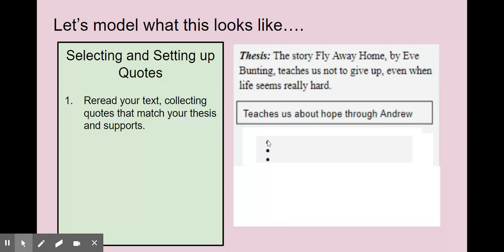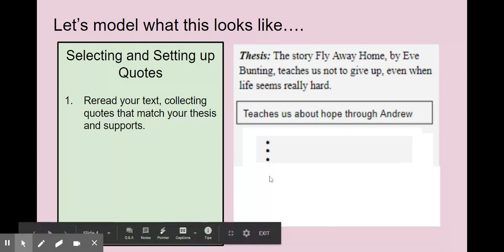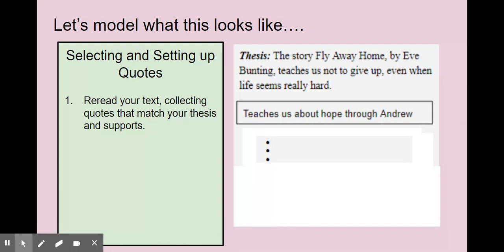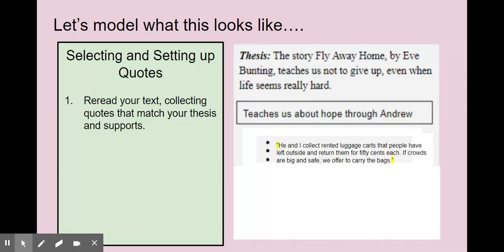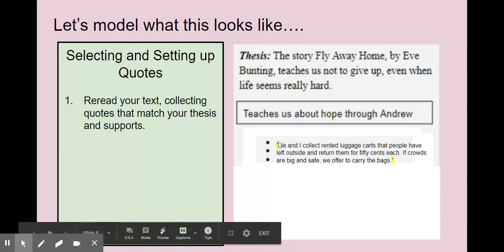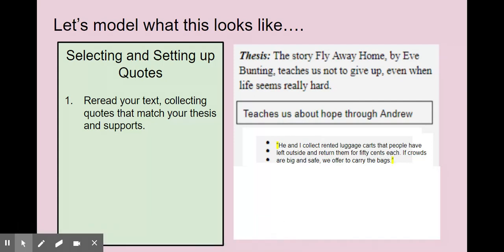So here's our support. And now for my bullet points, I'm going to put some quotes that I think show us how Andrew teaches us never to give up. So one quote I found that I think teaches us this is, "He and I collect rented luggage carts that people have left outside and return them for 50 cents each. If crowds are big and safe, we offer to carry the bags." So this is when we learn about the jobs that Denny and Andrew do around the airport while Andrew's dad is at work. And even just in my boxes and bullets, these aren't my own words. They come directly from the text. I'm putting them into quotation marks.